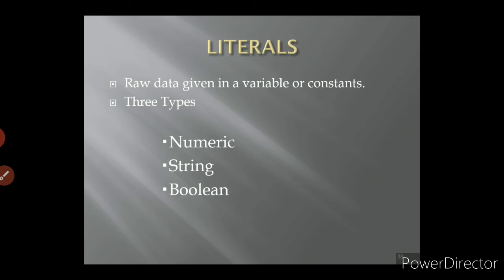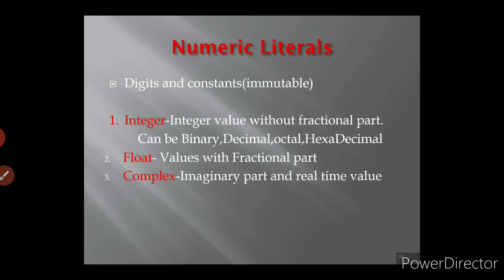What do you mean by numeric types? Numeric types means numbers. Under numeric we have three types of numeric values. Then string means a combination of characters, otherwise more than one character, enclosed within single quotes or double quotes. Then boolean means obviously it is either true or false. So we can see them one by one.